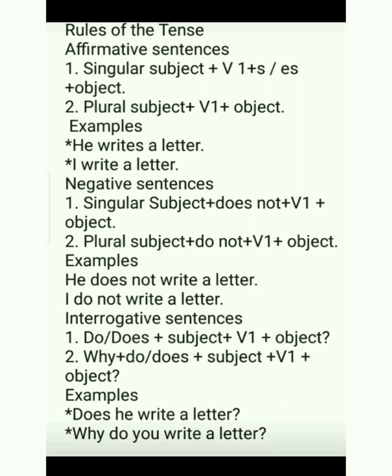Interrogative sentences: when the sentence is started with helping verb, so helping verb do or does is used first, then subject, then first form of the verb and then object. If we are starting the sentence with question word, question words: what, how, where, why, when, so question word is used first, then do or does, then subject, then first form of the verb and object. Examples: does he write a letter? Why do you write a letter?